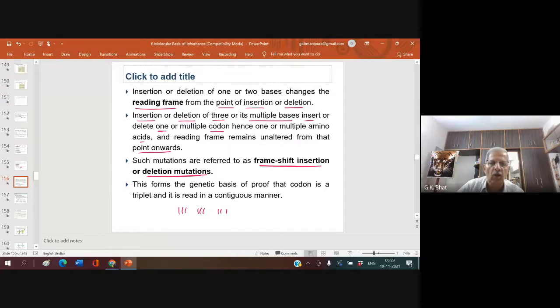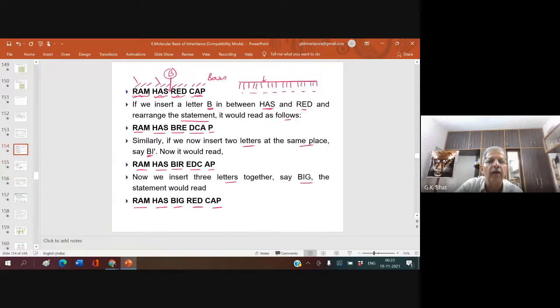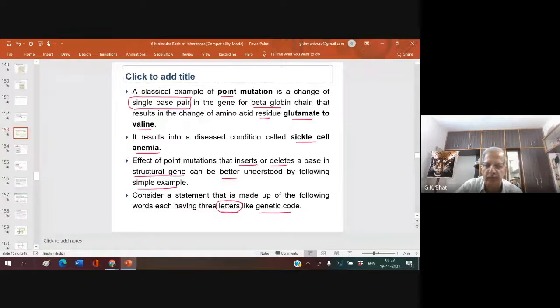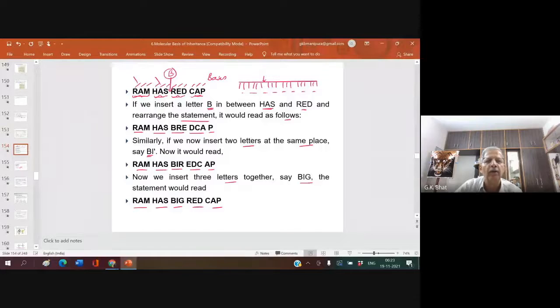Now, you know, Ram has a cap. Ram has a red cap. If you remove this, you have deleted this. But after that, this is not getting affected because Ram has a red cap. You have removed a red. Or Ram has cap, you have added a red. So only at that place it will be changed. That amino acid production gets changed, but after that it remains the same.